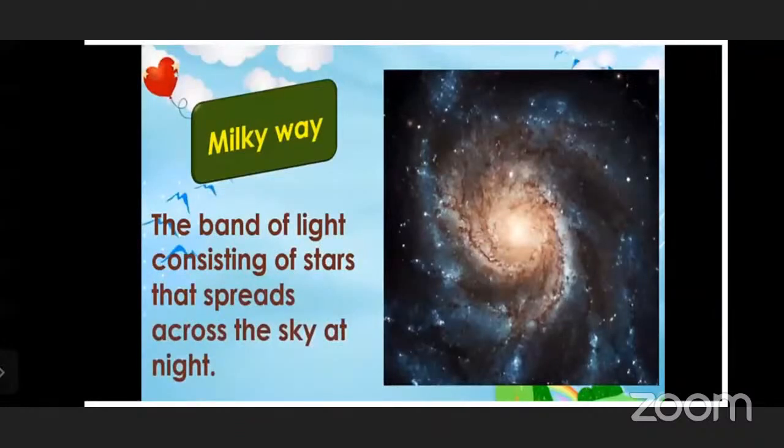The geography term, as I told you, the Milky Way has two meanings. The first meaning is in geography: the Milky Way, the band of light consisting of stars. As the stars shine, we can say that it is the Milky Way.